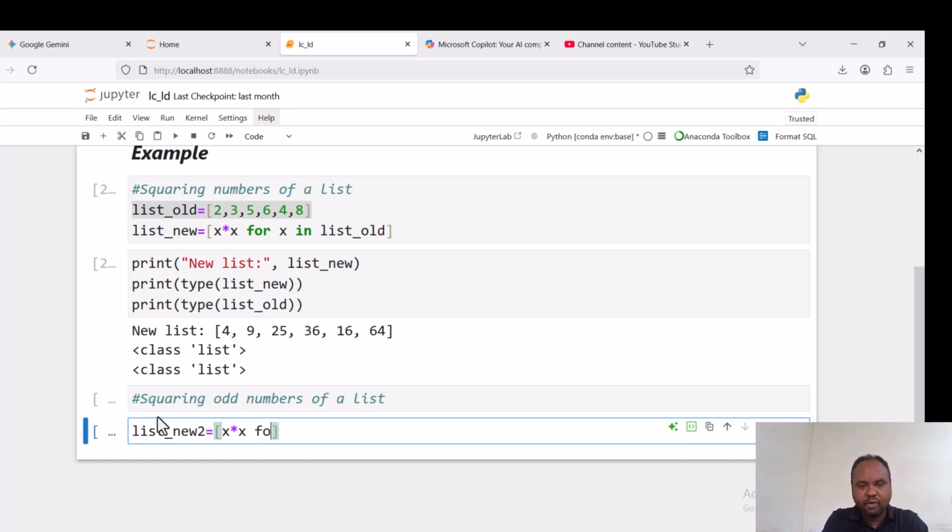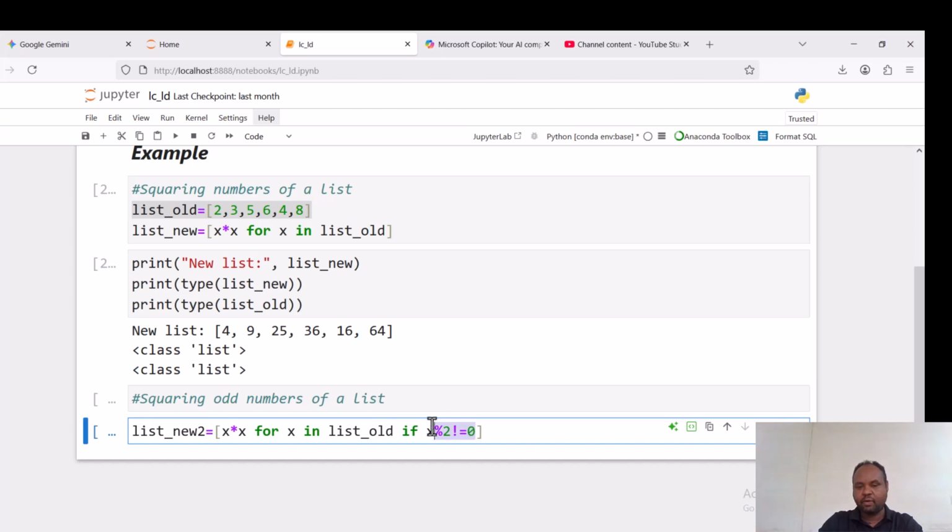We are expecting to have squares of the numbers, for x in list old, but if x divided by 2 is not equal to 0, right?